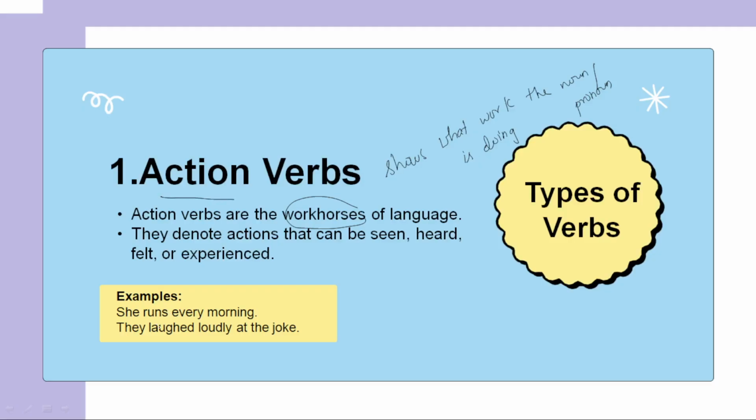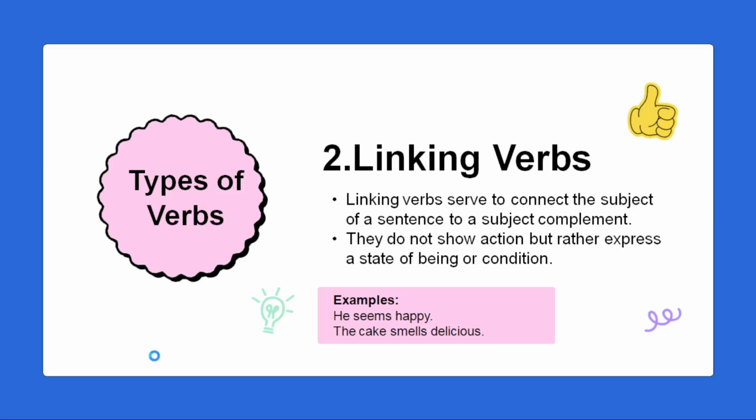For example, she runs every morning. What is she doing? She's running. So run is a verb here. They laughed loudly at the joke. What are they doing? They are laughing at the joke. So they're doing something. That something we call action and we call them action verbs.